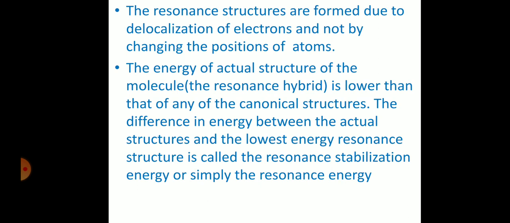Okay, let us consider there are three resonance structures for a given molecule, and D is the resonance hybrid. The resonance hybrid has lower energy, because it is the real molecule, which has lesser energy, so it is stable and will exist in nature. So D is the resonance hybrid. A, B, C are the resonance structures. C has the lowest energy among them. You consider it like that. The difference between D and C is called resonance energy or resonance stabilization energy.